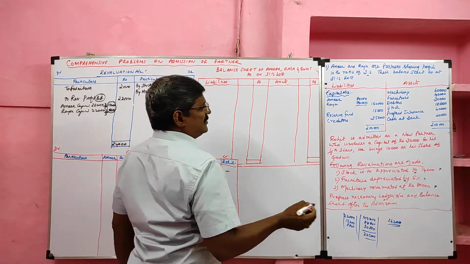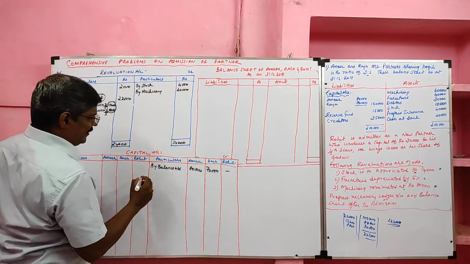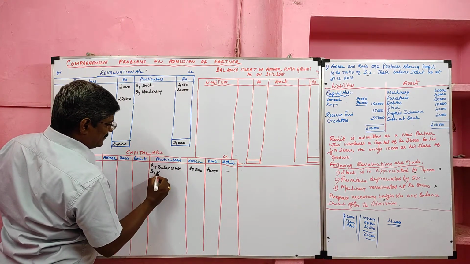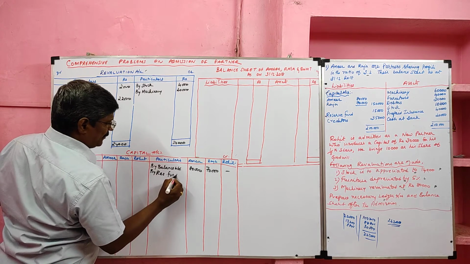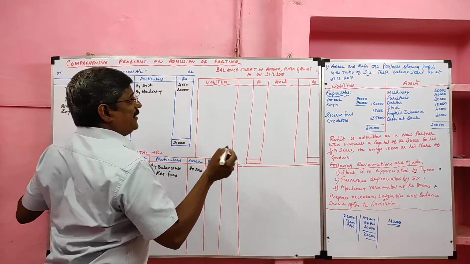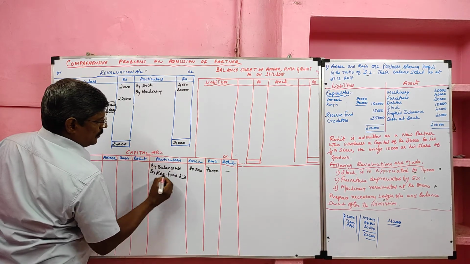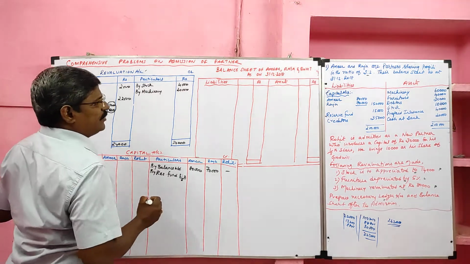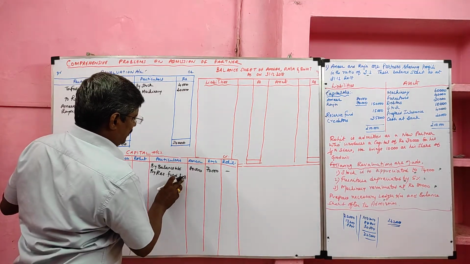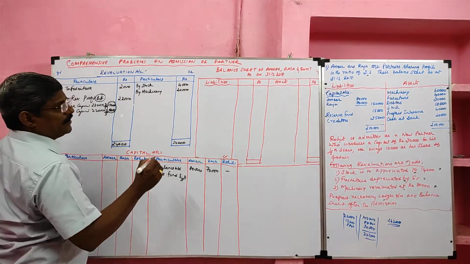Then we have to search for general reserve. Here it is given. It is on the liability side. Always it will be on the liability side. It will go to the credit side of the capital account. Value how much? 15,000. It should be divided in old ratio. Old ratio is 3:2. So 15,000 should be divided in 3:2, 3 by 5, 2 by 5. So 3 times.